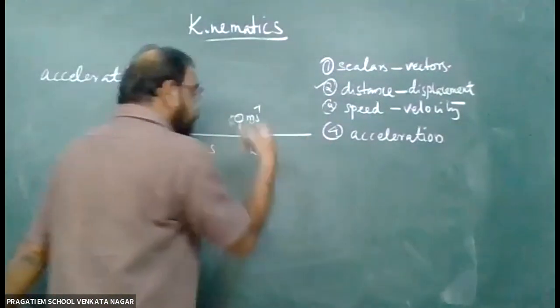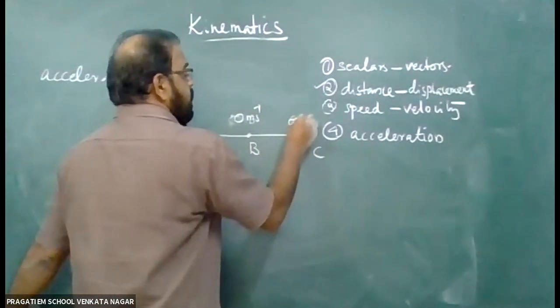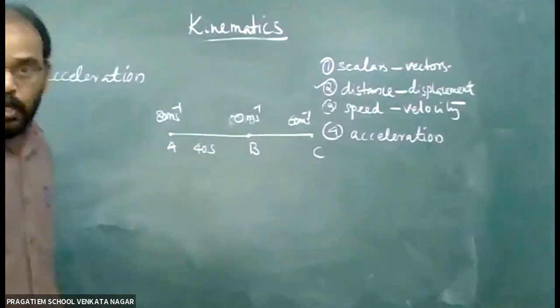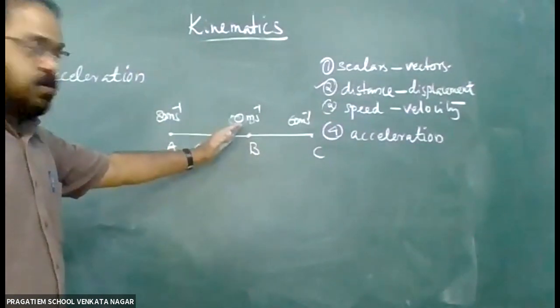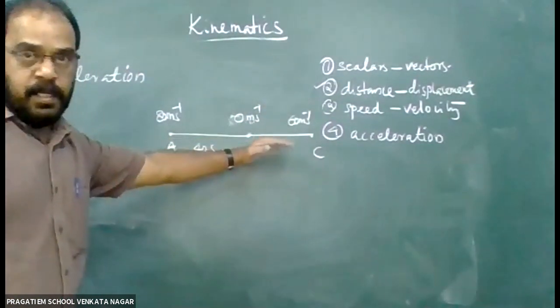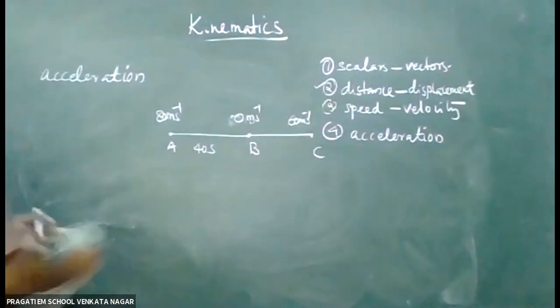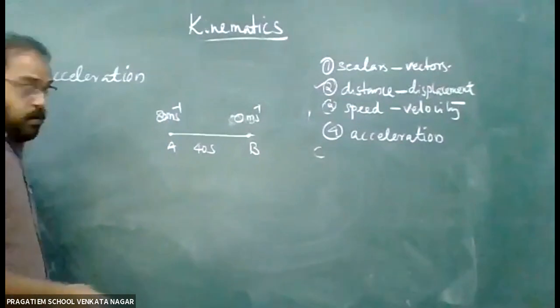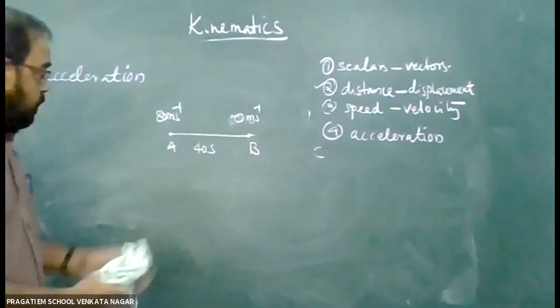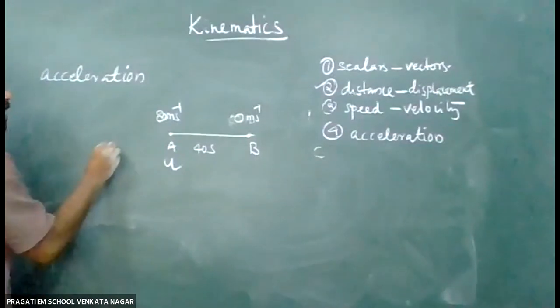Again, it started from there after some time, and at C when we observe its velocity, it is 60 meter per second. So here we can see a velocity of 80 meter per second, then it reaches 0, again it increases to 60. So in this case we say there is an acceleration. Here we consider A and B. The first velocity, the initial velocity, is when we started to observe, not when the train started. When we started to observe, its velocity is 80, and that we will say is the initial velocity.